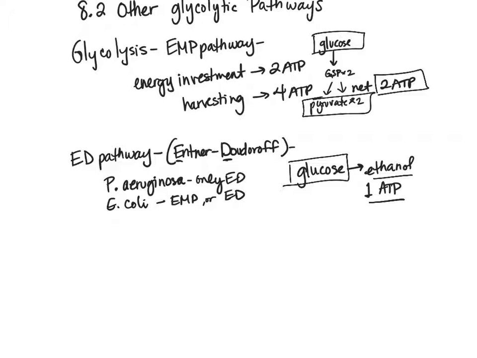So then the third type of pathway is the PPP, or the pentose phosphate pathway.